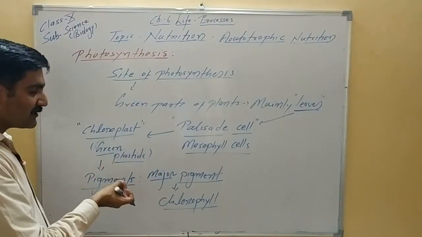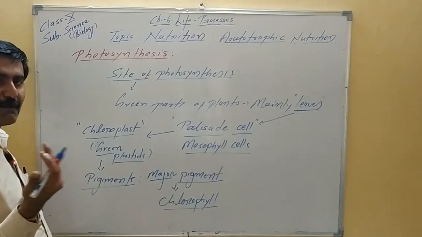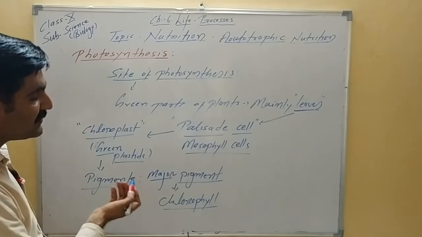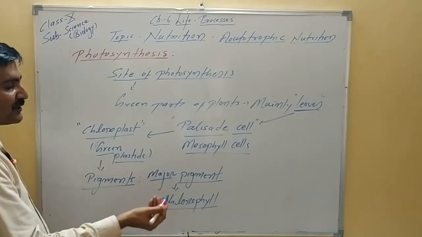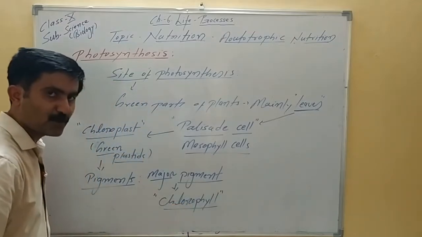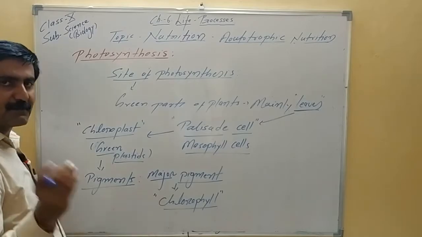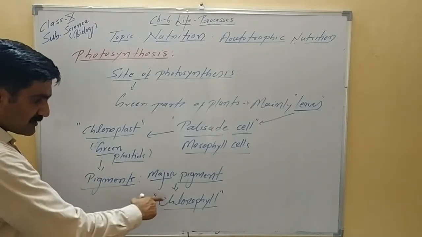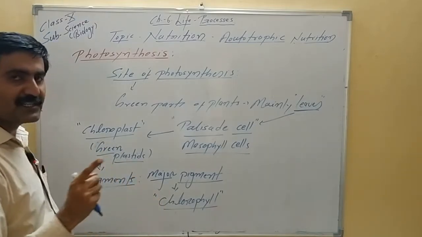Pigment means it is a color. So it appears green because it reflects back the green color part of the visible light. When you study the spectrum, you will come to know that the green part of the visible light is reflected back. That's why plants appear green. Chemically, remember its chemical nature is protein. All the pigments are proteinaceous in nature, and this chlorophyll pigment has a central atom, that is magnesium. So chlorophyll pigments are rich in a mineral, that is magnesium.